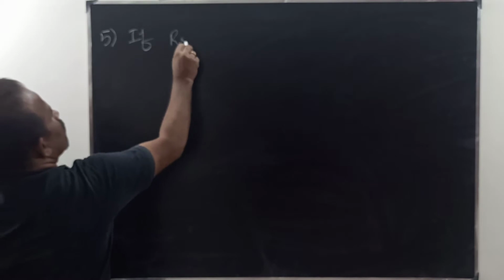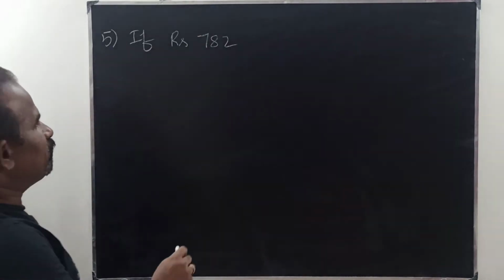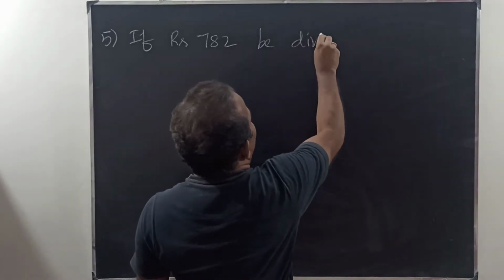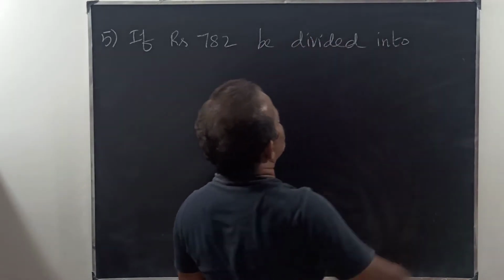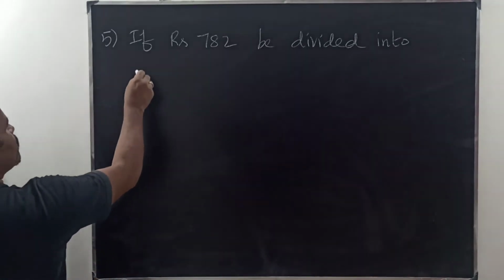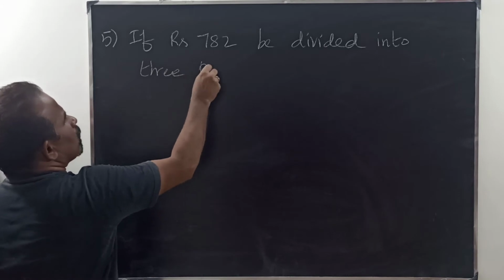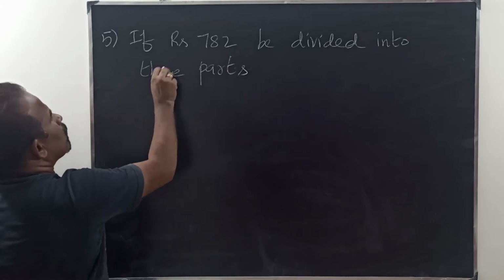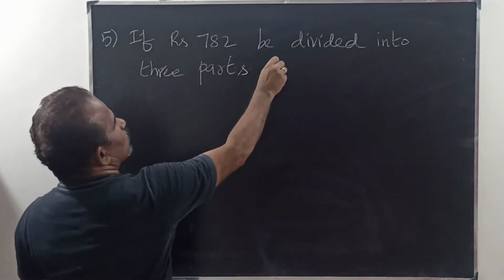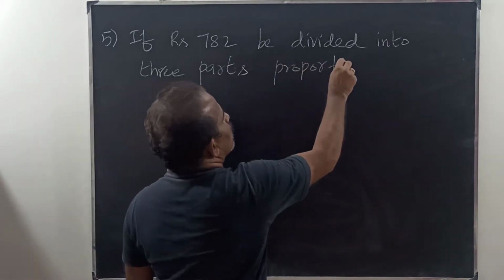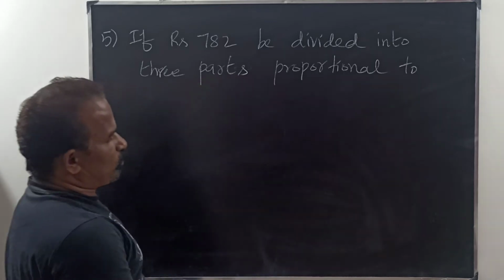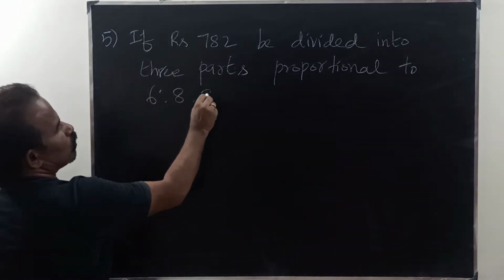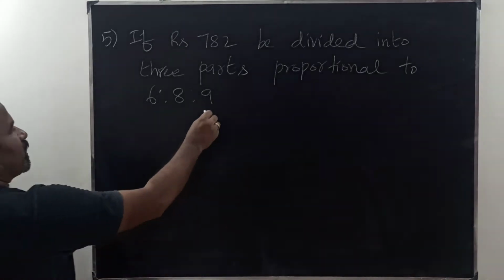The question number 5 is, if rupees 782 be divided into 3 parts proportional to 6 is to 8 is to 9, then the first part is